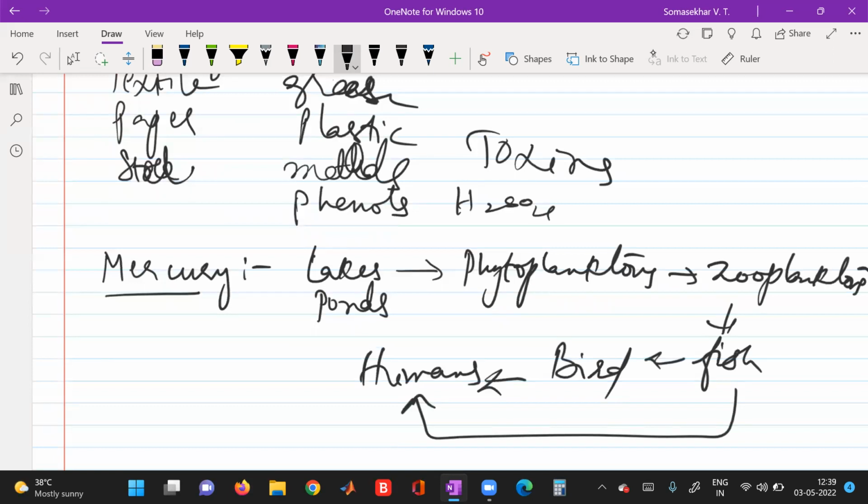When mercury enters the fish, and such fish is eaten by human beings, it causes a disease called Minamata disease.